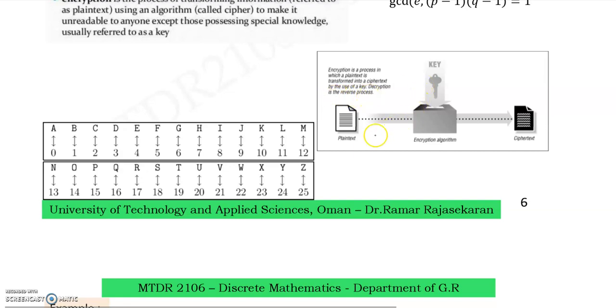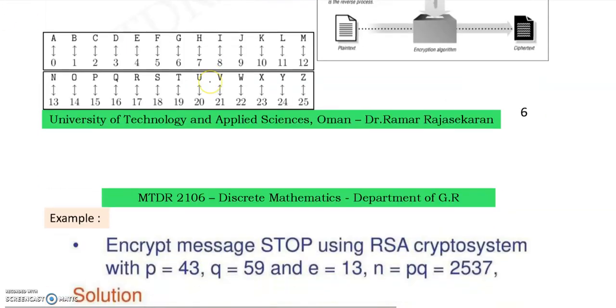So now first we are going to see the first process which is called encryption. Suppose I have plain text, then by using the key and applying the encryption algorithm, I can find the cipher text, which is not possible to read by everybody. This is the encrypted text, that's what we are going to find now.